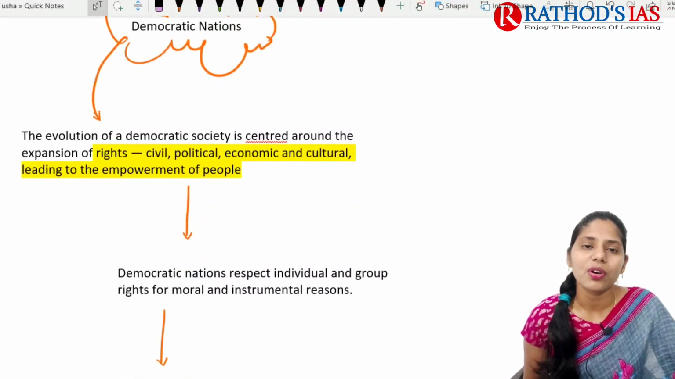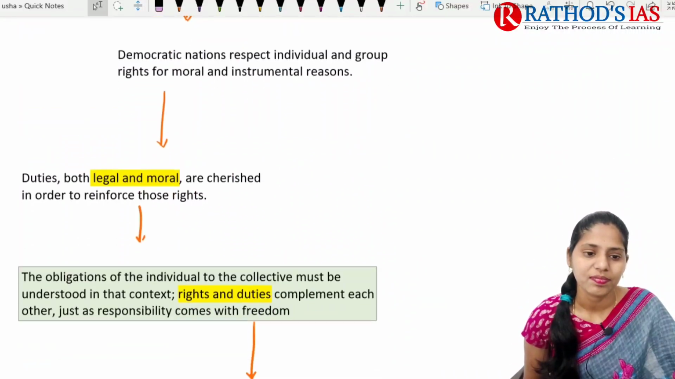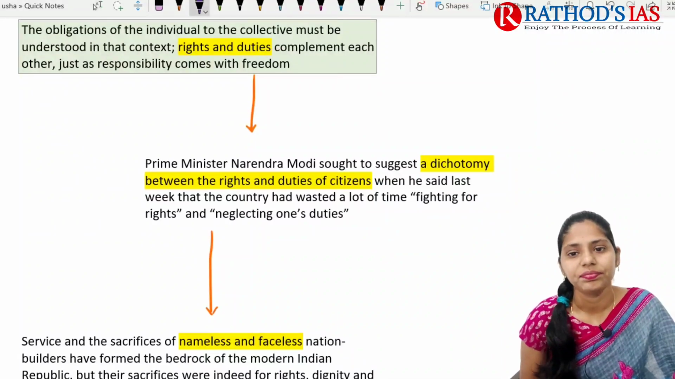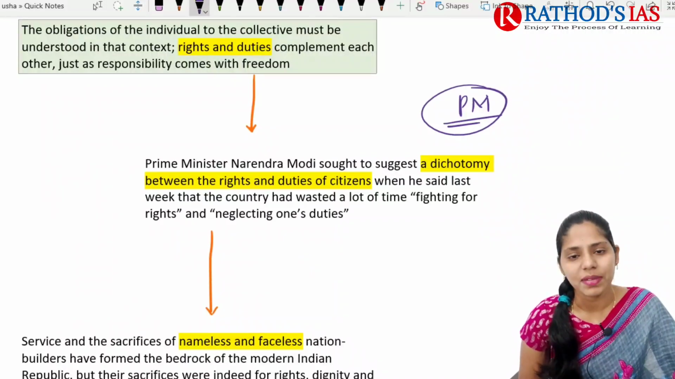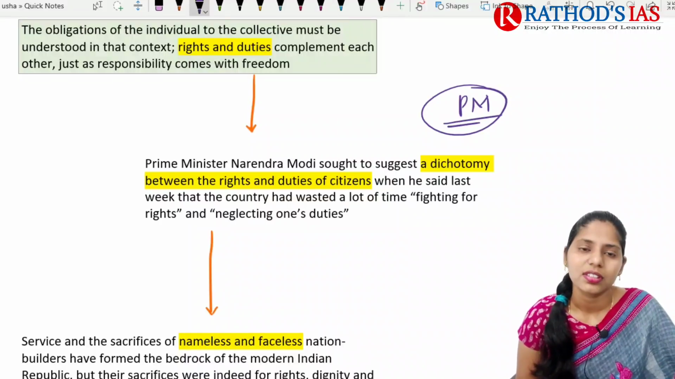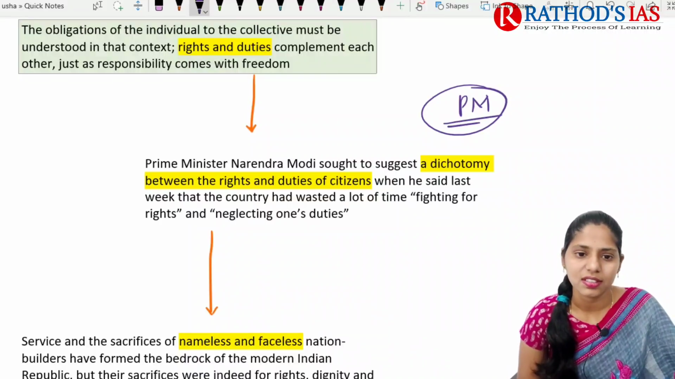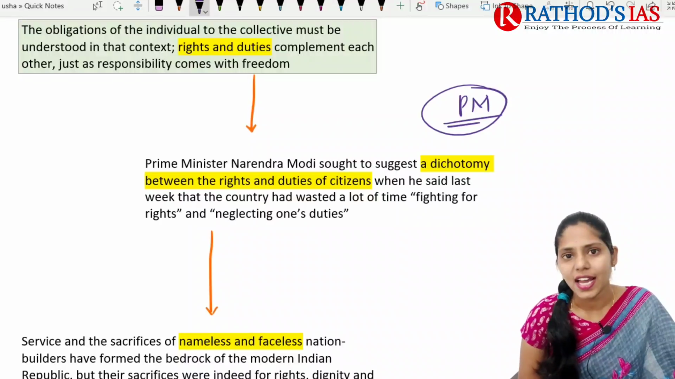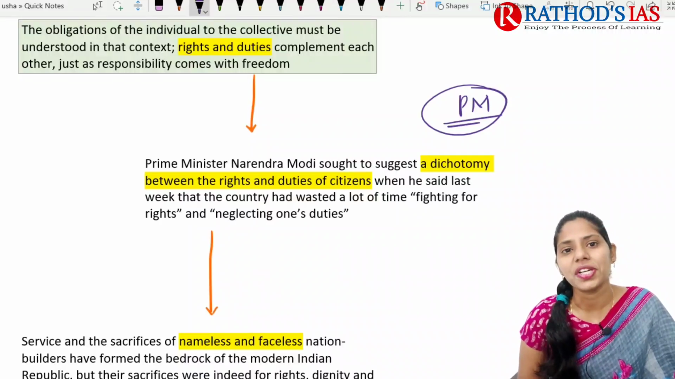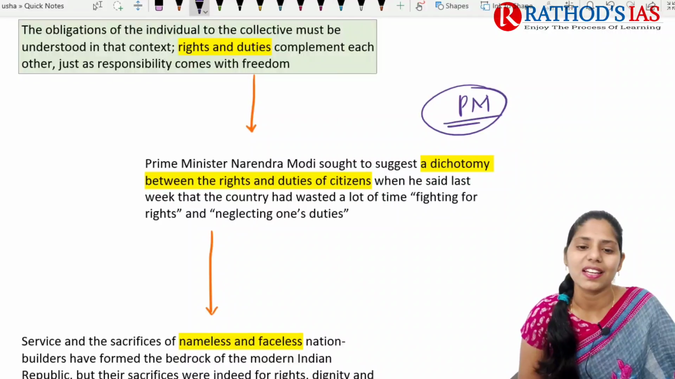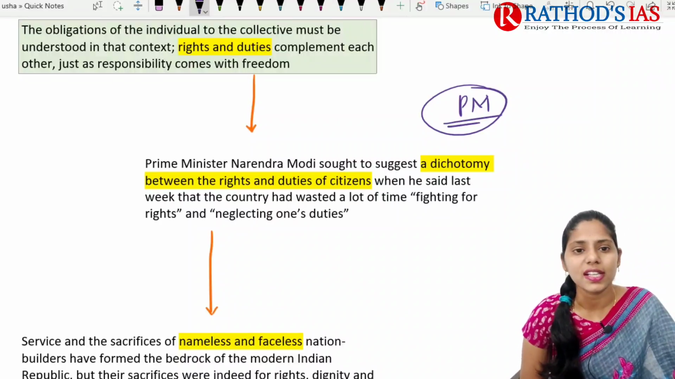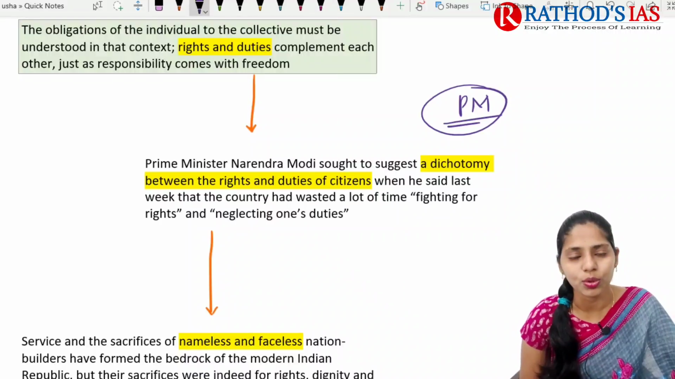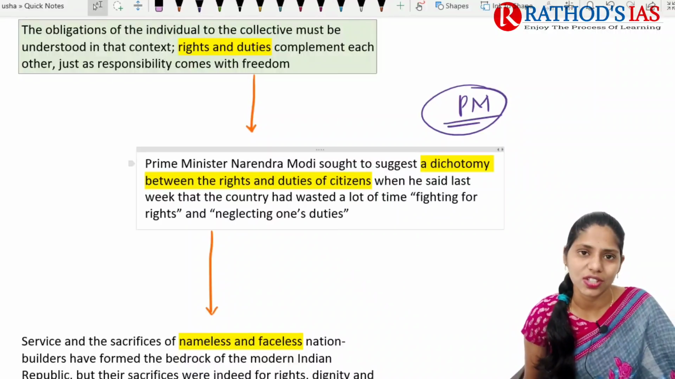Why is it in the news? Recently our Prime Minister came up with a statement regarding the rights and duties of citizens. He said that countries had wasted a lot of time fighting for rights and neglecting one's duties. But the author says that we need to have both, rights and duties, in conjugation.